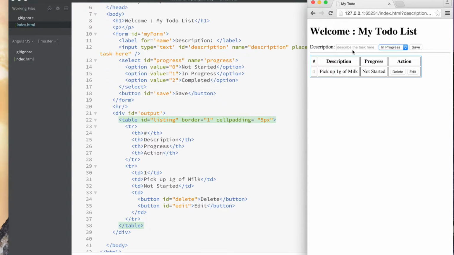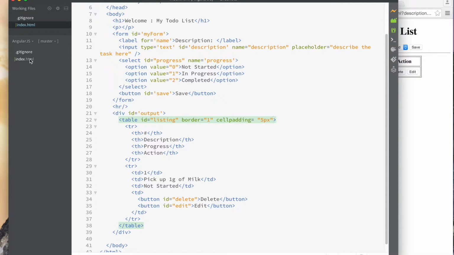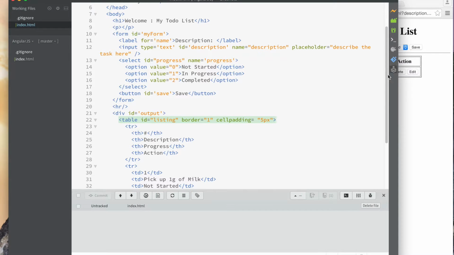Very, very simple application. What I want is I can type, you know, buy a tray of eggs, or a dozen eggs, whatever, and then I want to say not started or in progress or whatever. Click this button, have it added to this list, and that's it. And then I could edit and delete things. Okay, so now we have this, we're going to start working with it. Let me commit it.